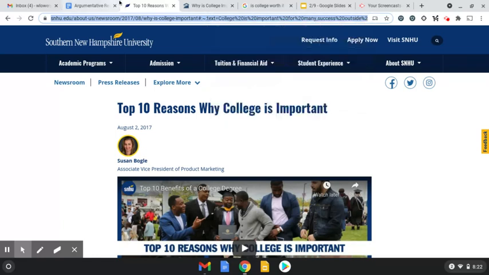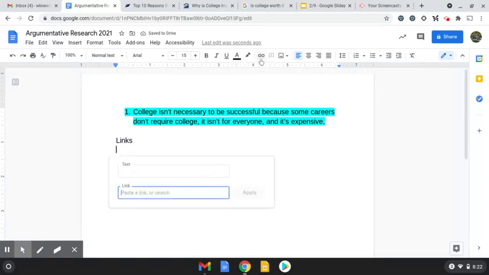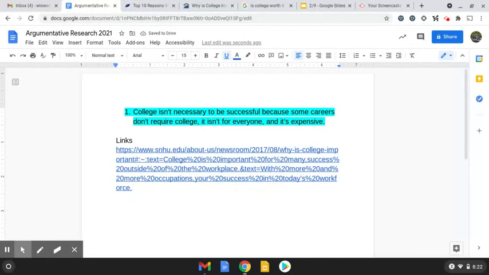I'm going to go back to this paper. Okay, and what I would do for organization is I would title it links. I would then insert the link from that chain right there. Okay, and now it's hyperlinked on this doc. This is not how you cite sources, but this is something that I always do because now I have easy access to that particular website. So when it's time to cite sources, I will be able to go back to that website.